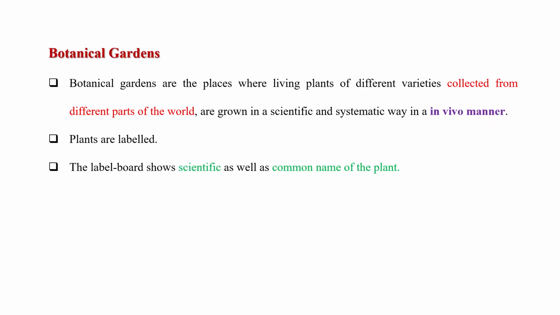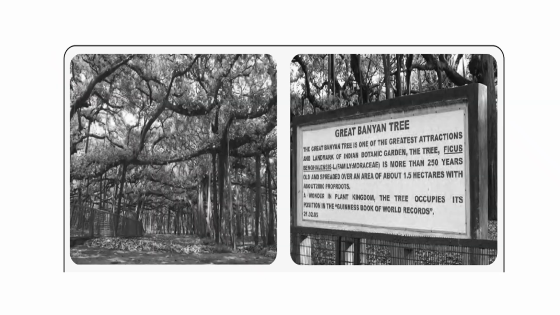Botanical gardens. Botanical gardens are the places where living plants of different varieties collected from different parts of the world are grown in a scientific and systematic way in an in vivo manner. Plants are labeled. The label board shows the scientific as well as the common name of the plant. This is a figure of a botanical garden.